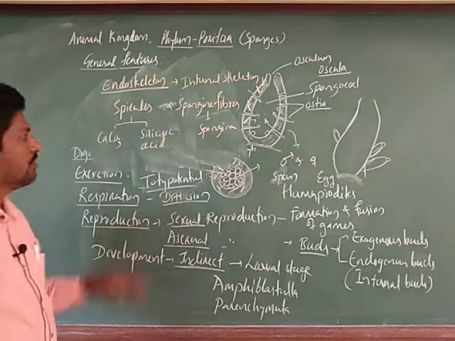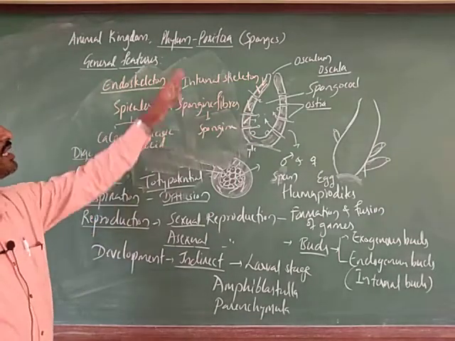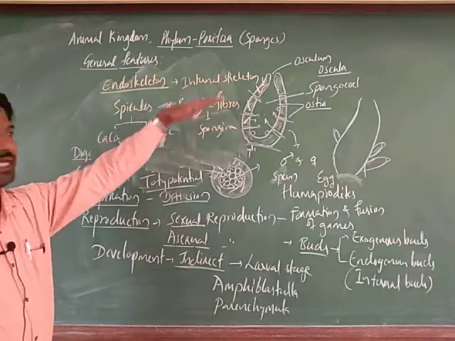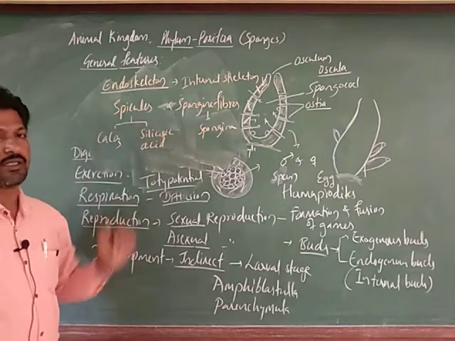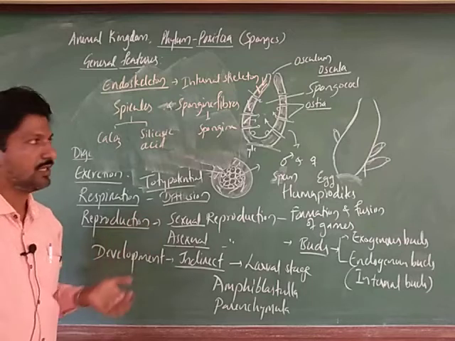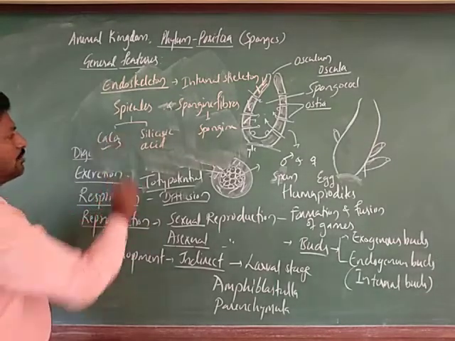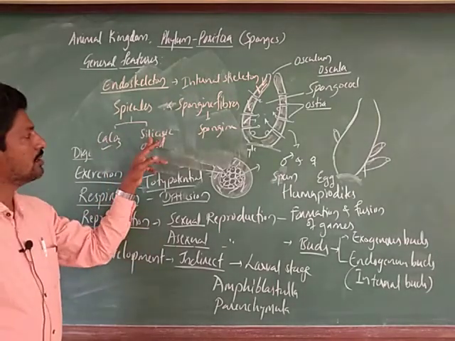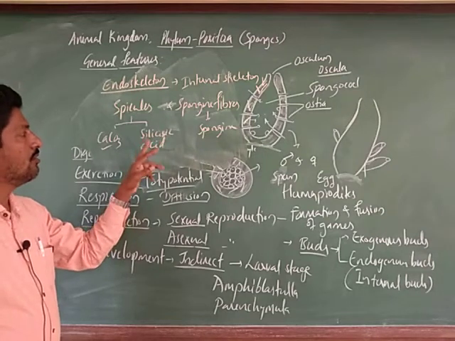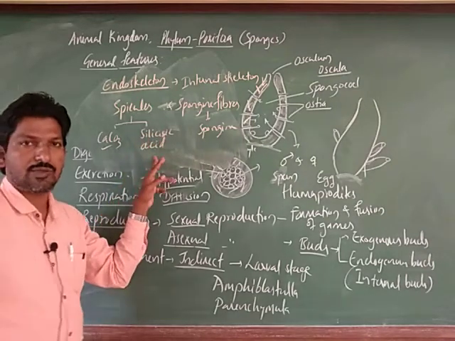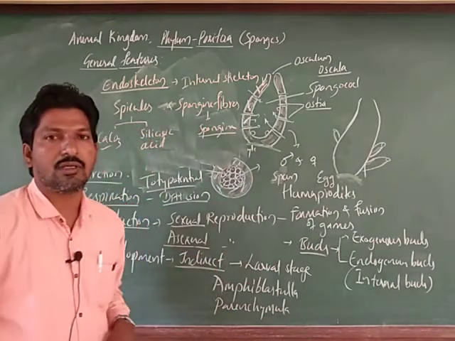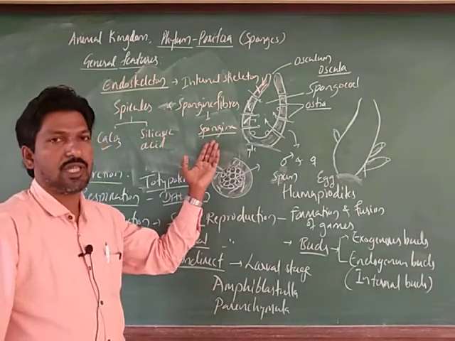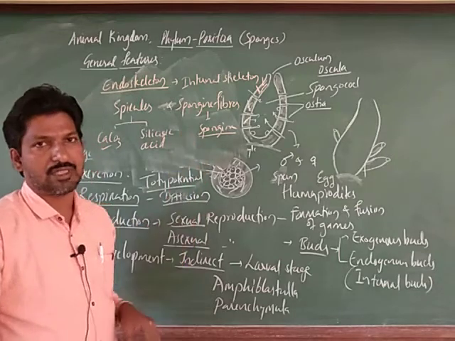In this way, the classification of phylum Porifera into different classes is made based on the composition of the endoskeleton. In some cases it is calcium carbonate, in others spicules are made of silicic acid or silicate, and next is spongin, as in the bath sponge Spongilla, where there are spongin fibers, right.